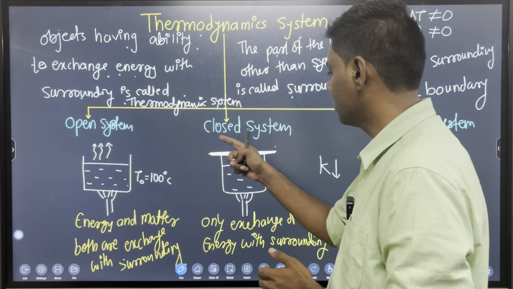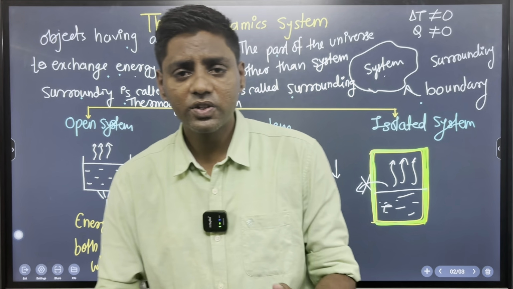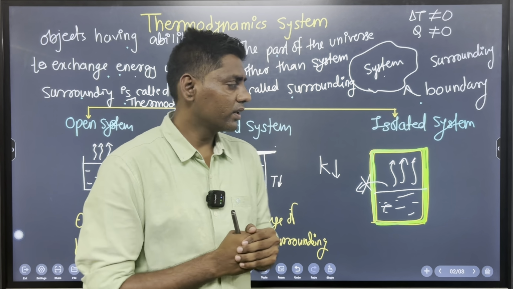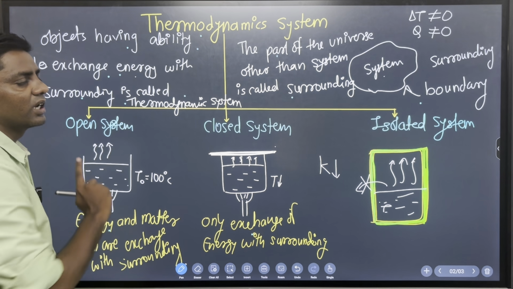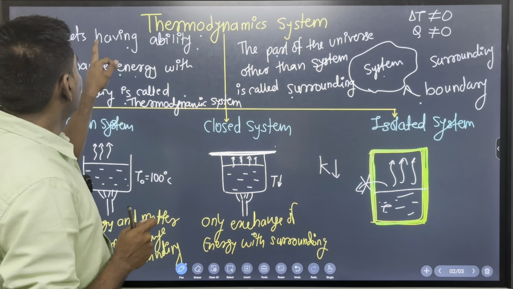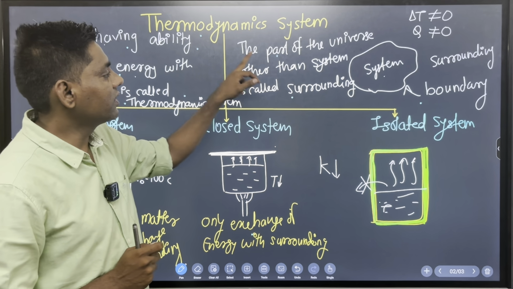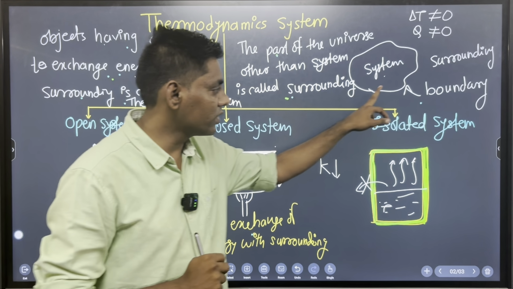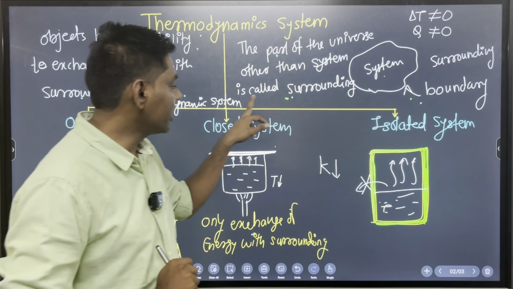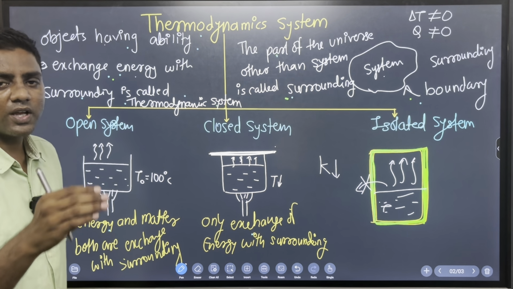Remember, now we have completed all three observations. So let's do a very quick and fast revision. First, a thermodynamic system is any object that can exchange energy with the surrounding. The part of the universe other than the system is called the surrounding. What separates the two is the boundary. How many types of thermodynamic system are there? Open system, closed system and isolated system.